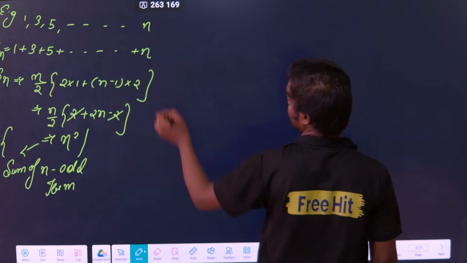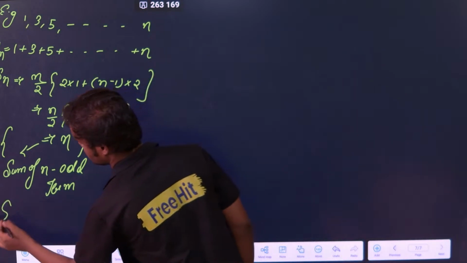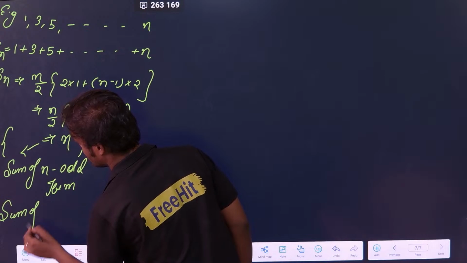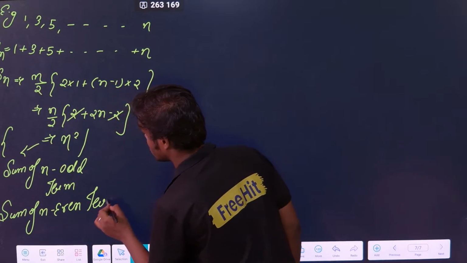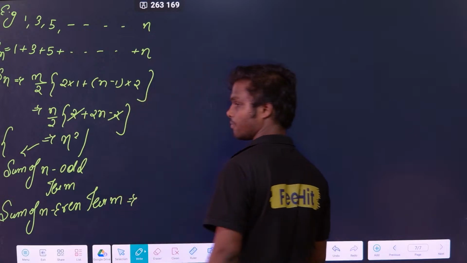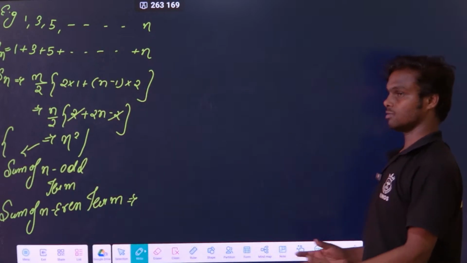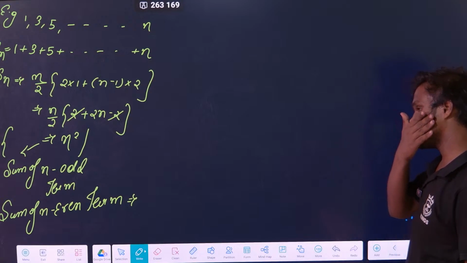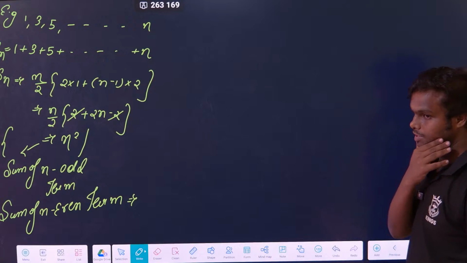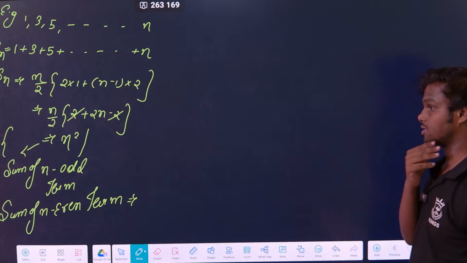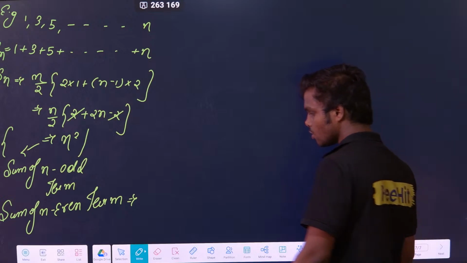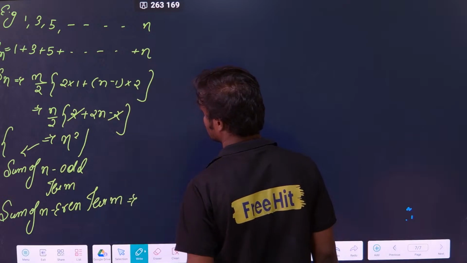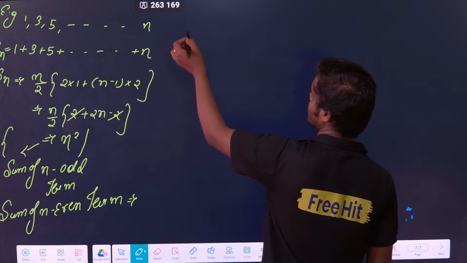Similarly, if I ask you the sum of n even terms, it will be how much? Can you tell me what is the sum of n even terms? See, let's write it now.